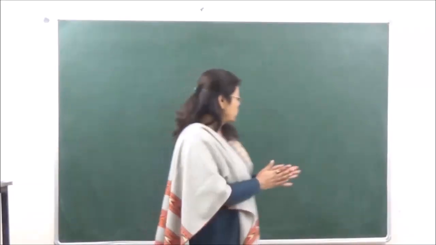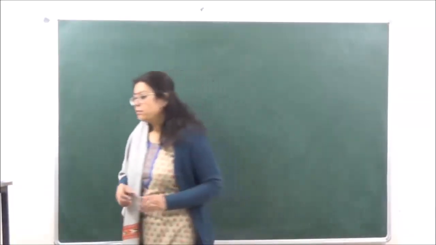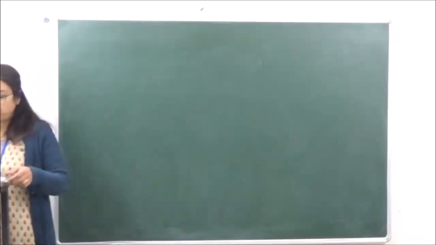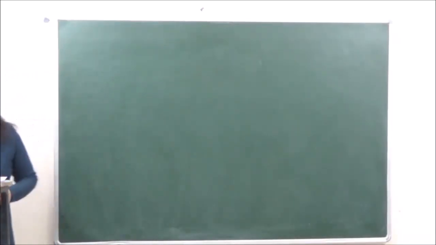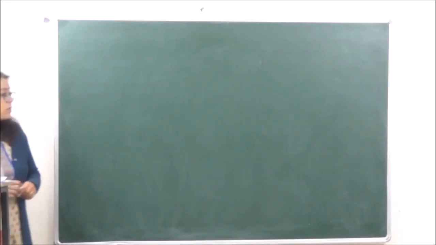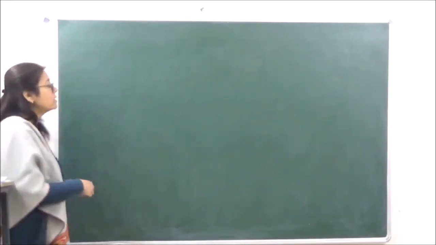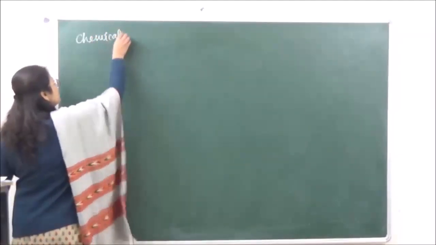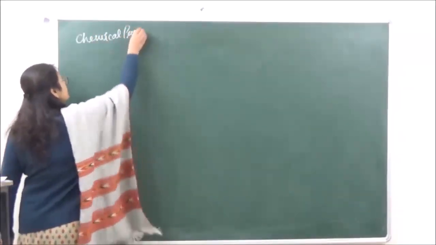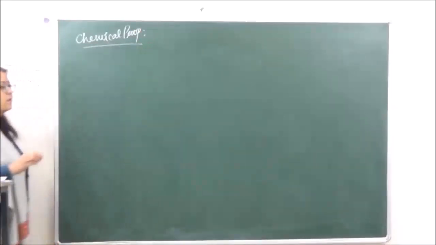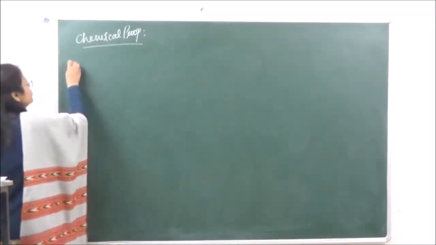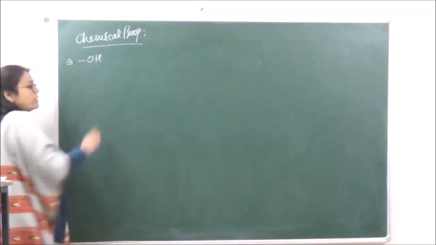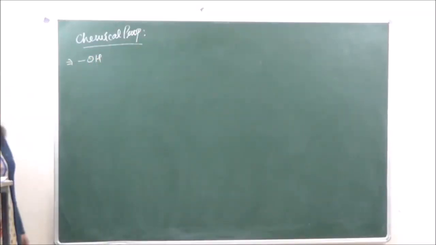So let's go on to our next section today. We are going to do the chemical properties of alcohols. When we're talking of chemical properties, we know that the functional group in alcohols is the OH group. And it is because of this OH group that the reactions are going to take